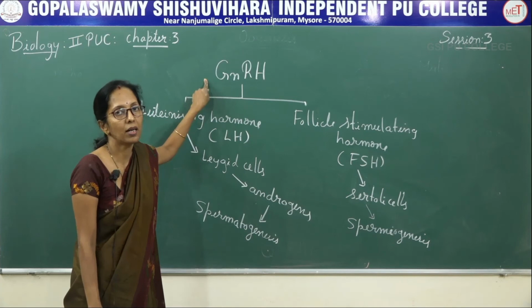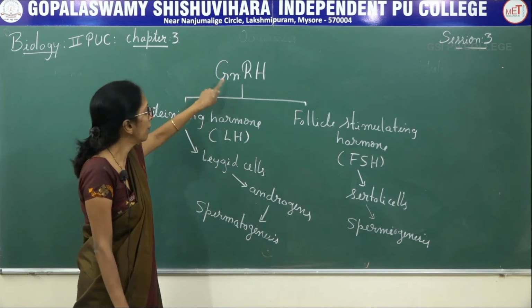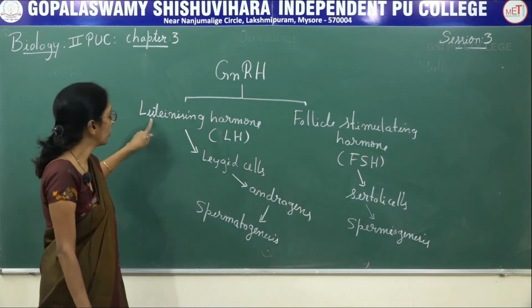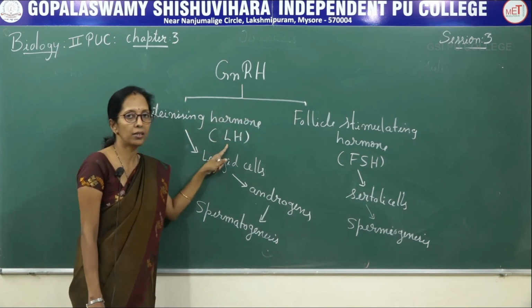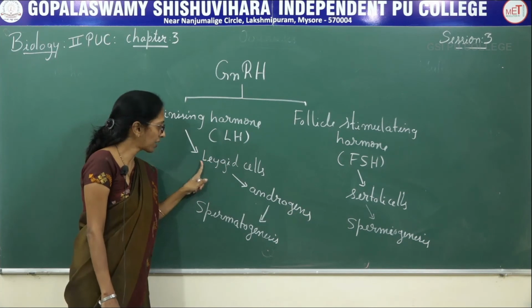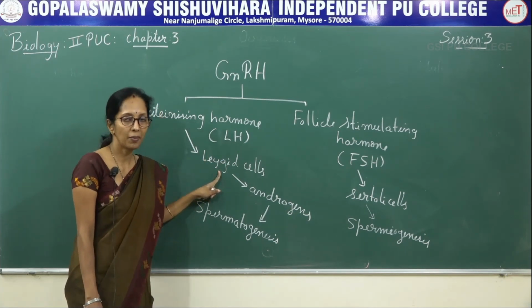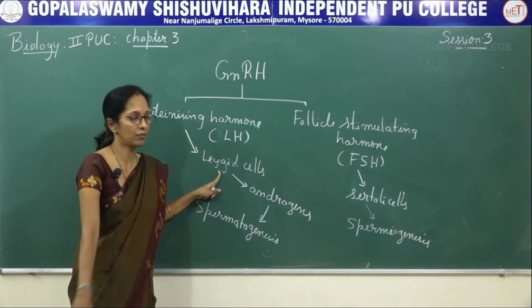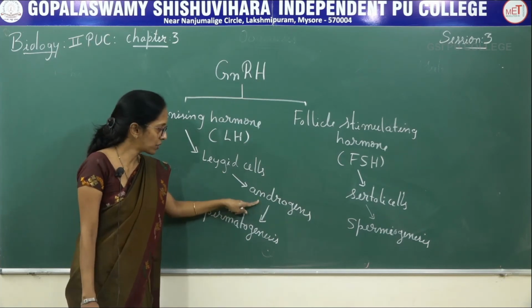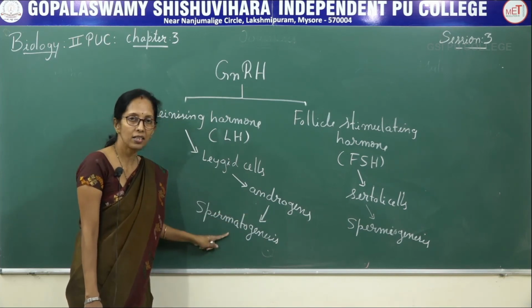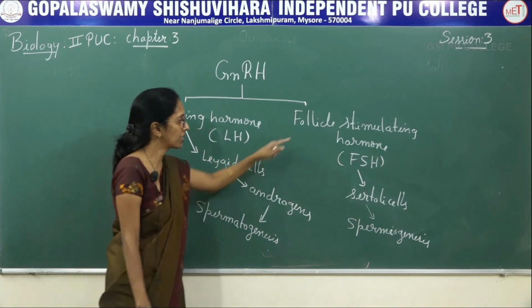Spermatogenesis starts at the age of puberty, mainly due to the gonadotropin releasing hormone. There are two types. Luteinizing hormone, commonly known as LH, acts on Leydig cells present between the seminiferous tubules and induces the secretion of androgen that results in spermatogenesis.